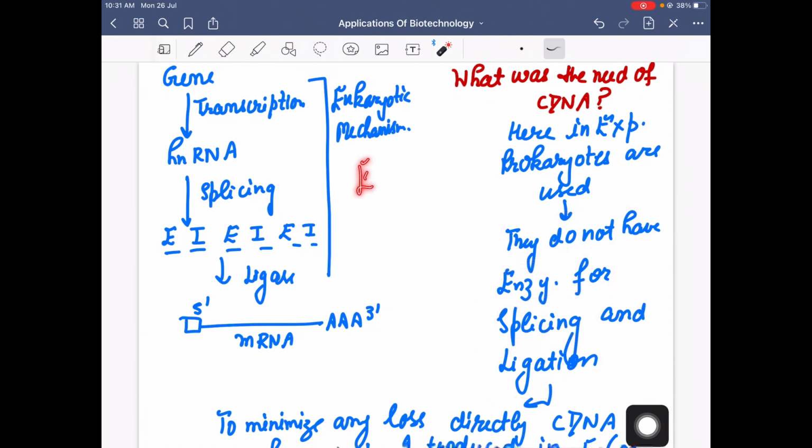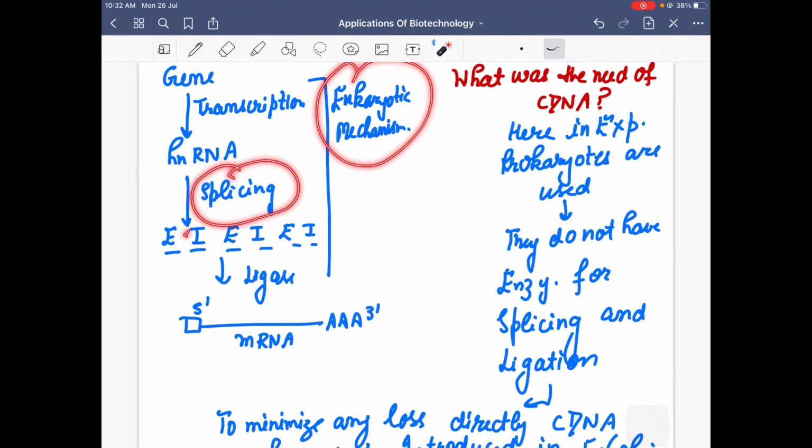Now you are making insulin for humans, and according to the eukaryotic mechanism, you need a splicing mechanism and also a ligase mechanism, in which you can protect your 5' and 3' ends, but this type of machinery is absent in prokaryotes.